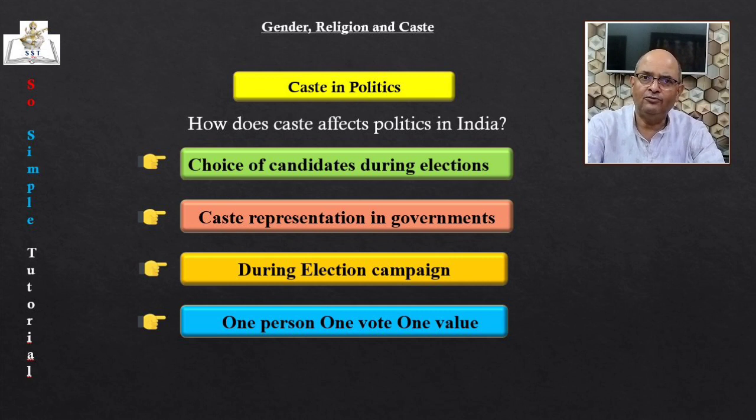Dear students, it is often said that elections in India are caste-centric. People and parties talk about governance, development, employment, and other important issues. But as the day of voting comes closer, all the issues take a back seat and finally caste becomes important. So first of all, caste is an important factor where parties choose candidates for the elections. The caste composition of the electorate is an important consideration before a candidate is chosen. So the candidate so chosen generally belongs to the caste that dominates that area in number.